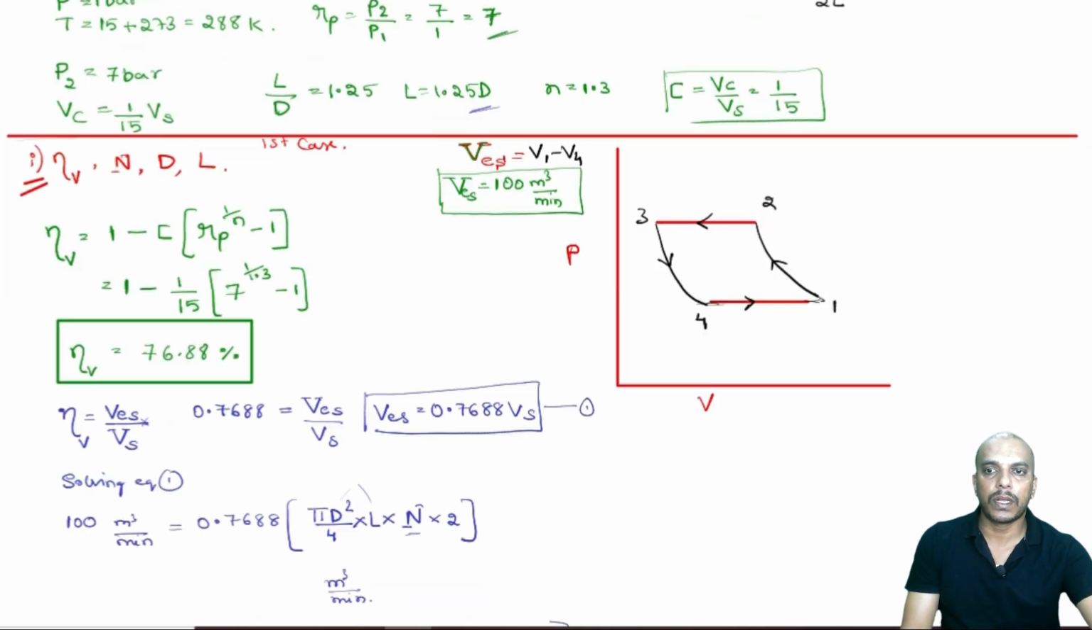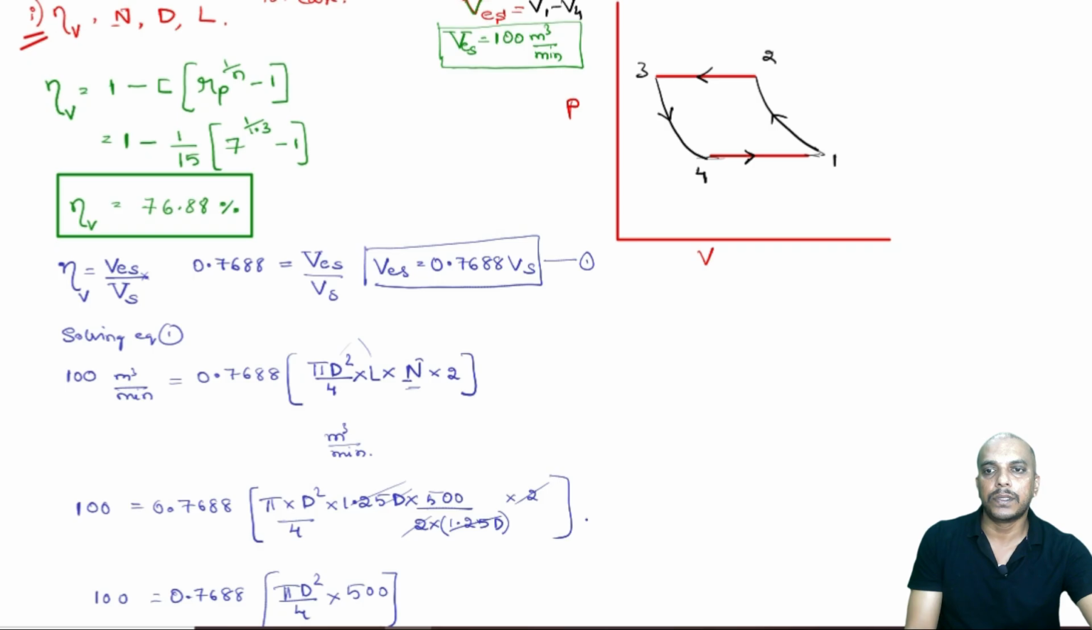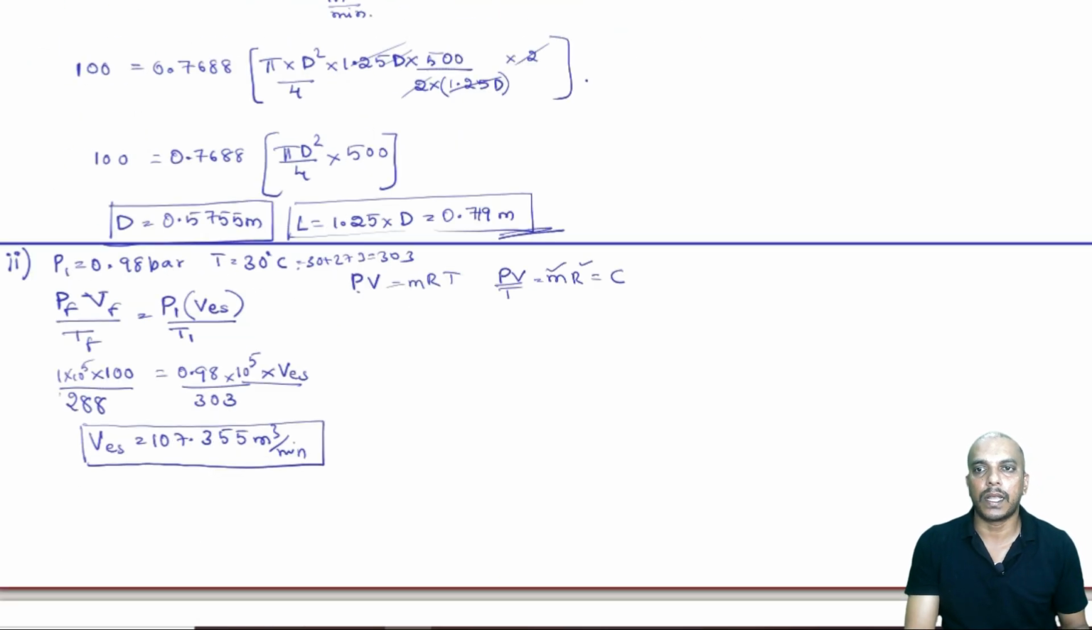Now, we will not worry about calculating volumetric efficiency, because volumetric efficiency changes as the Rp value changes. So volumetric efficiency has to be recalculated. Let us recalculate. Now volumetric efficiency is 1 minus C into Rp power 1 by n minus 1. C is the same, Vc by Vs. Now, Rp is 7 bar, delivery pressure is the same.